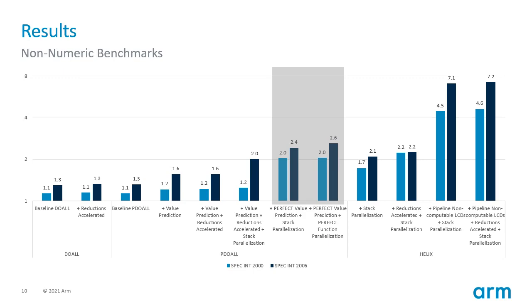The baseline partial dual scheme achieves similar performance to the dual scheme, indicating that infrequent memory dependencies weren't yet the primary bottleneck for these non-numeric codes. Results start to improve when we enable value prediction to convert some of the frequent register dependencies into infrequent ones. The next gain in performance comes when stack parallelization is enabled, indicating the frequent presence of function calls in key loops. Pushing value prediction and function call parallelization to the limit, however, still exhibits an underwhelming performance improvement.